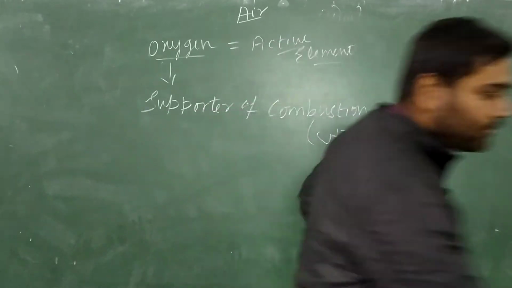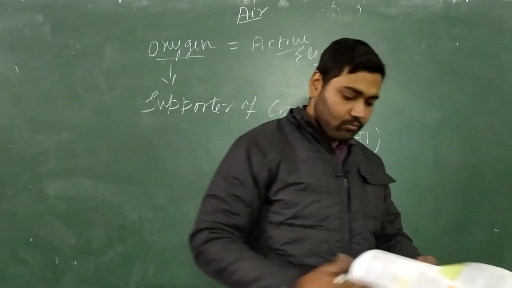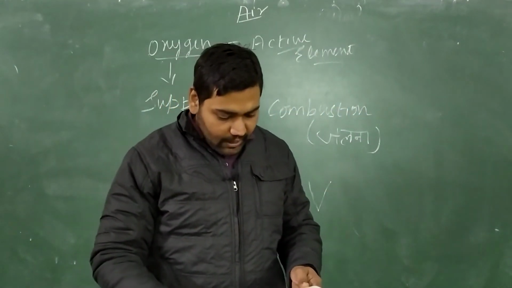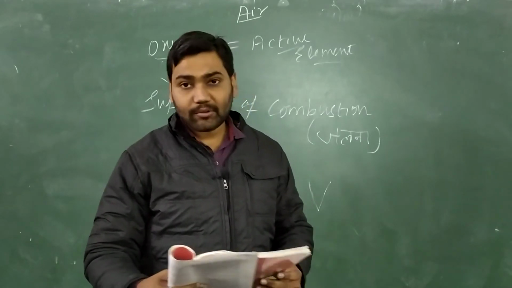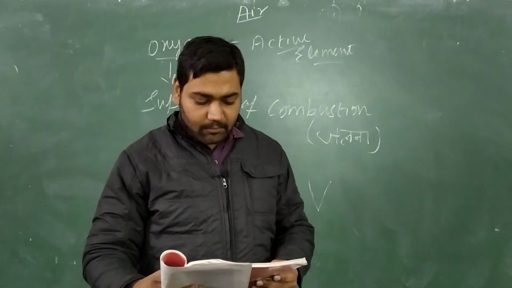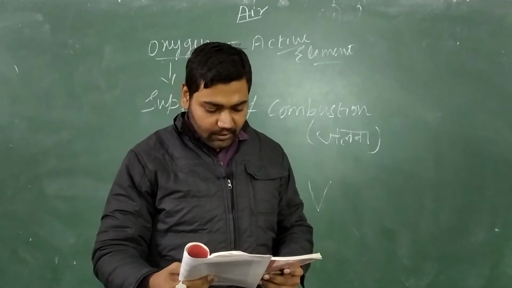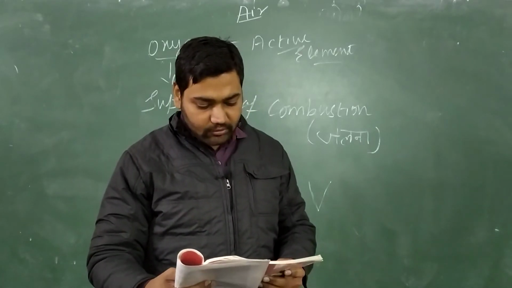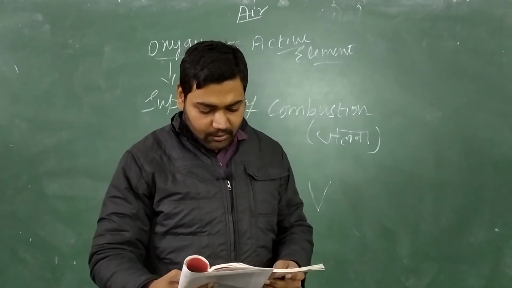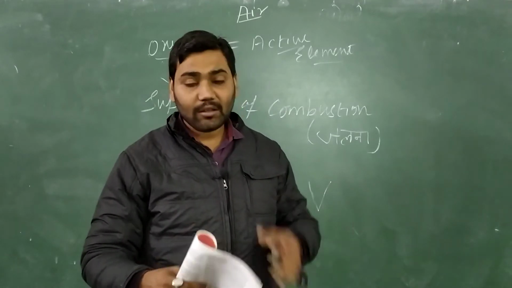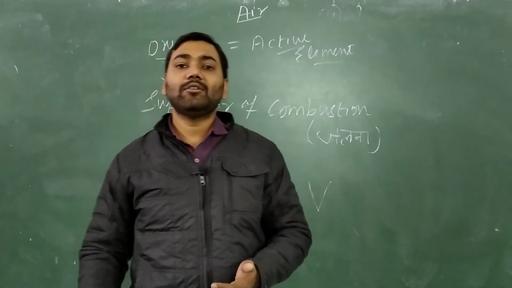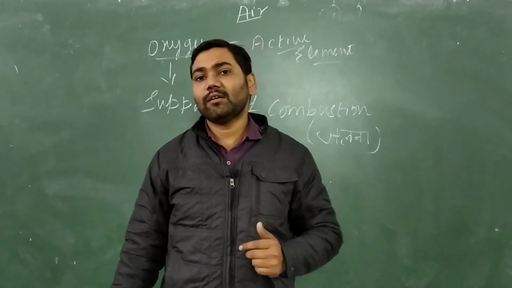See what is written in your book. In your book it is written, oxygen is a very active element. It reacts with many substances. It takes part in burning too. Thus, things burn in air due to the oxygen present in it. Hence, things burn in pure oxygen much faster than in air. In comparison to air, things burn faster in oxygen.